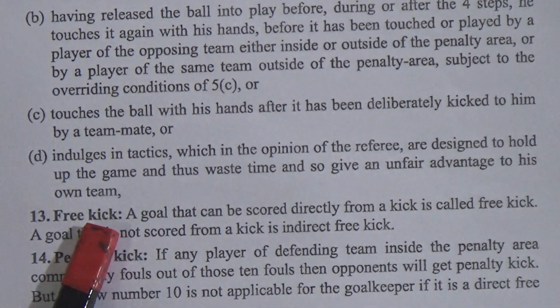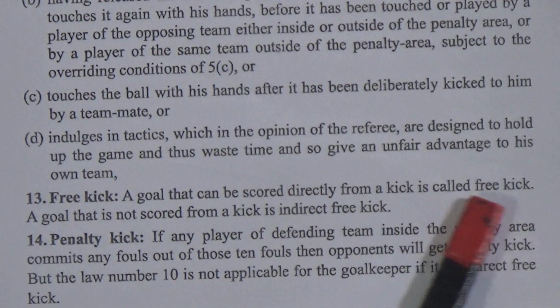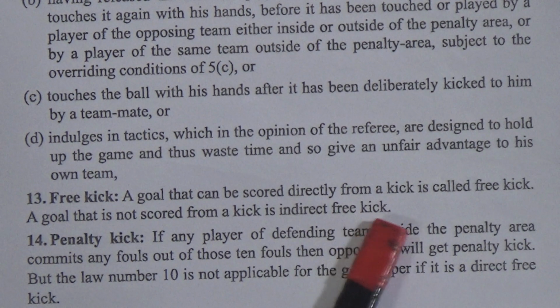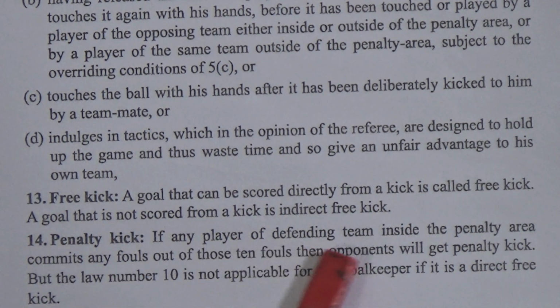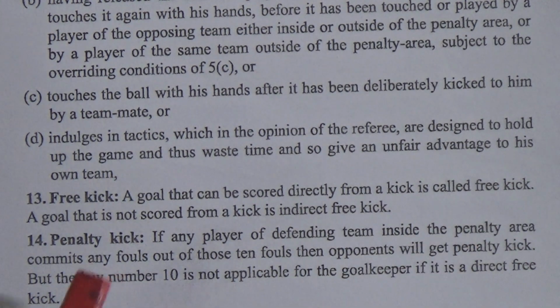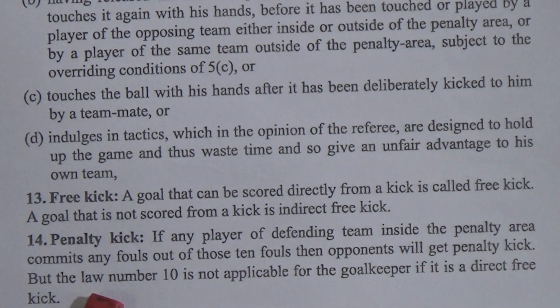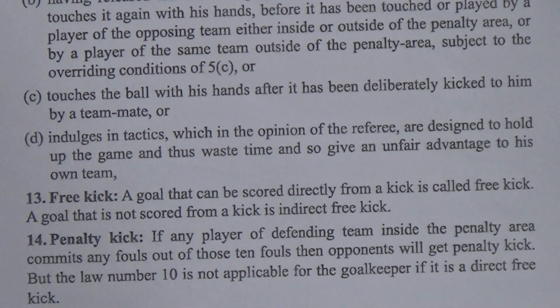Number 13, free kick. A goal that can be scored directly from a kick is called a direct free kick. A goal that is not scored directly from a kick is an indirect free kick. Number 14, penalty kick. If any player of the defending team inside the penalty area commits any foul out of those 10 fouls, then the opponents will get a penalty kick, but the law number 10 is not applicable for the goalkeeper if it is a direct free kick.